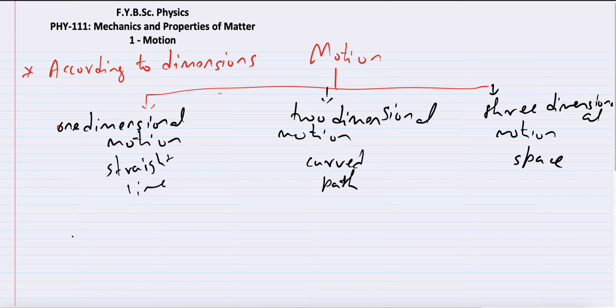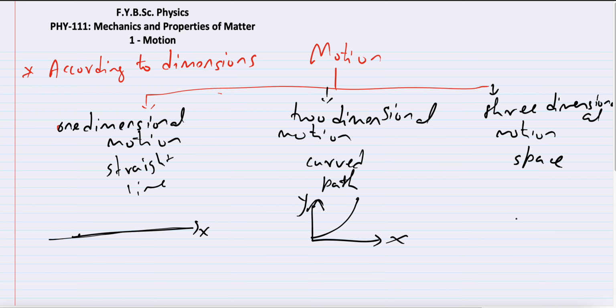So if I have an ant, let's say an ant is moving in a straight line. So it is only moving in one dimension. If I draw a graph, this is only the x-axis, right? So one dimension. Now if an ant is moving in a curved path, if the ant is moving like this, then it is moving in 2 dimensions. So this is the x-axis, this is the y-axis. So now the ant can move right or left, or it can go up and down. So it has 2 dimensions.